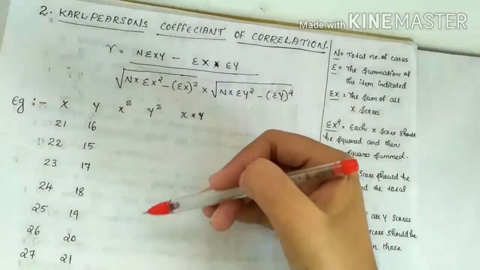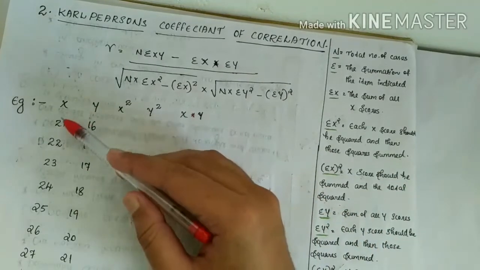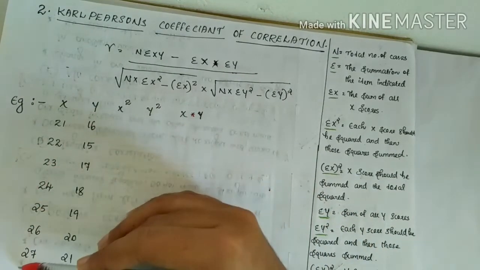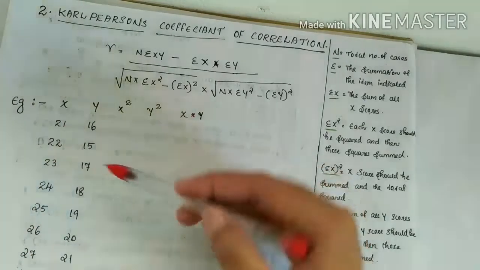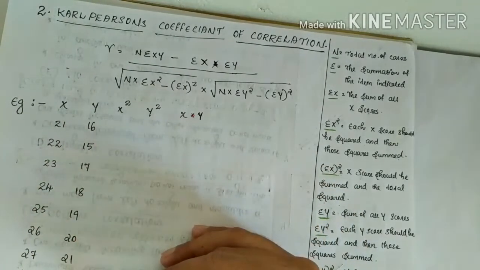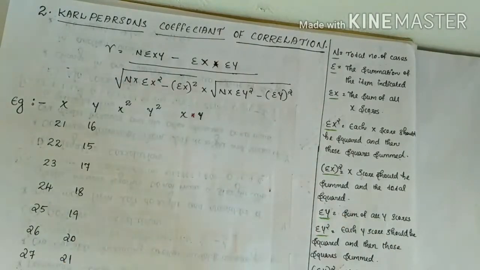That is, calculate sigma x, which means the total of the x column, and calculate sigma y, which means the total of the y column.